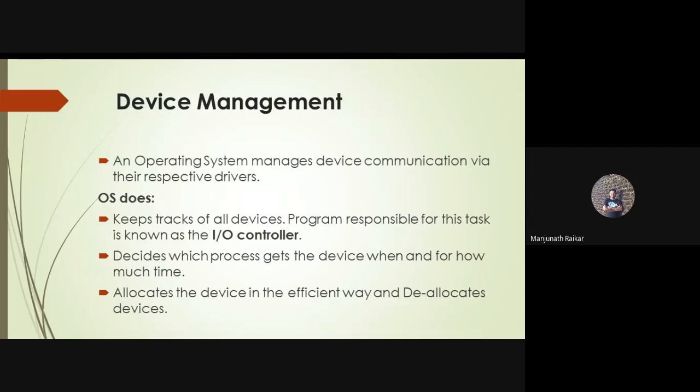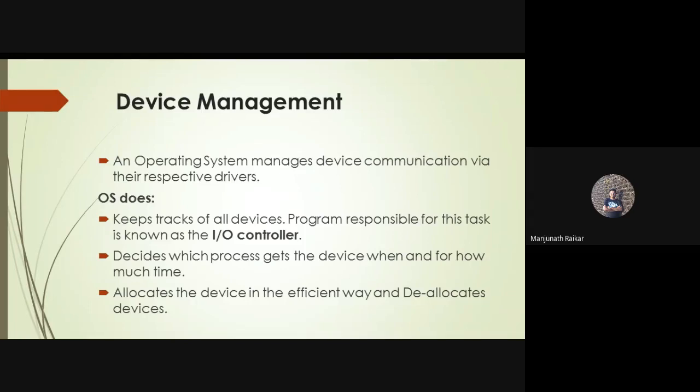For example, whenever you insert a USB drive in your device, at that time you are able to see a pop-up message in the bottom right corner. What is that? The drivers are being installed. That pop-up message is generated at the bottom right corner, right?